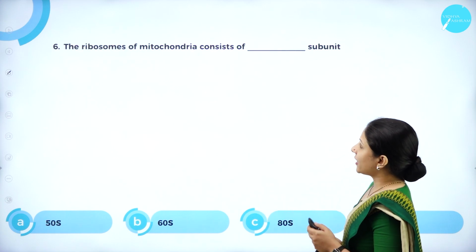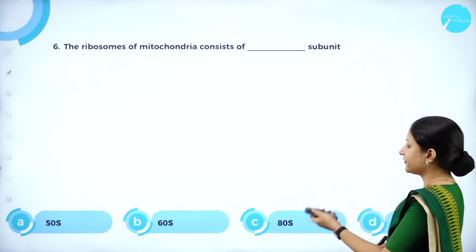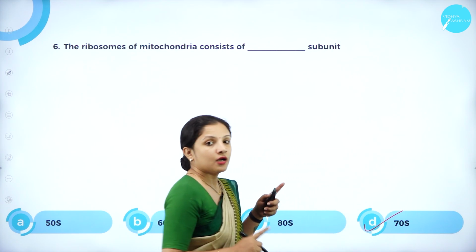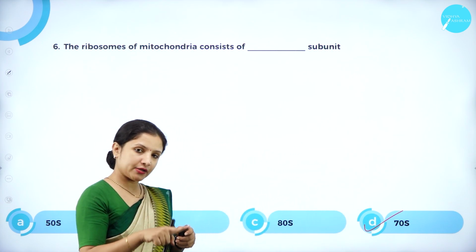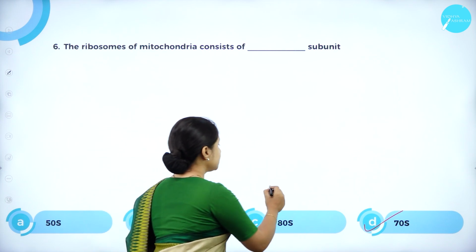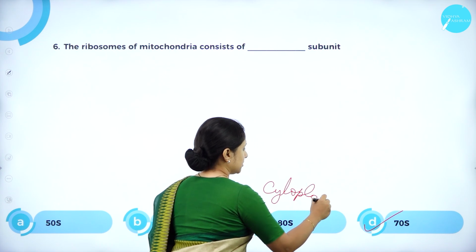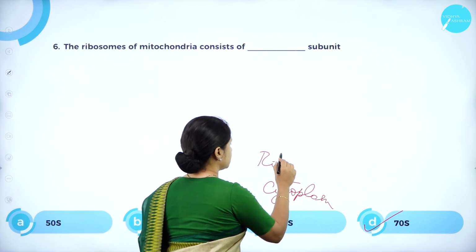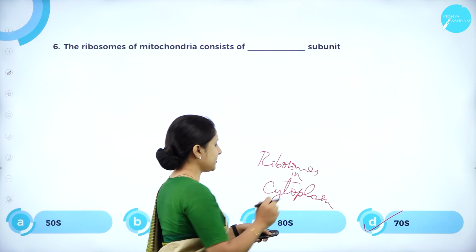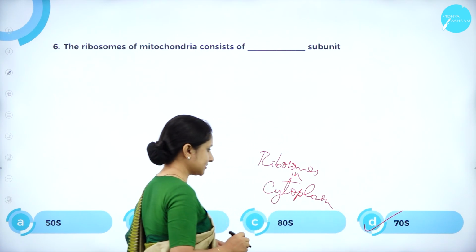Next question. The ribosomes of mitochondria consist of dash subunit. So is it 50S, 60S, 80S or 70S? It is 70S subunit. So the ribosomes present in the mitochondria are 70S. The ribosomes that are present freely in the cytoplasm, in the cytoplasm, it is 80S subunit. In mitochondria, it is 70S subunit.